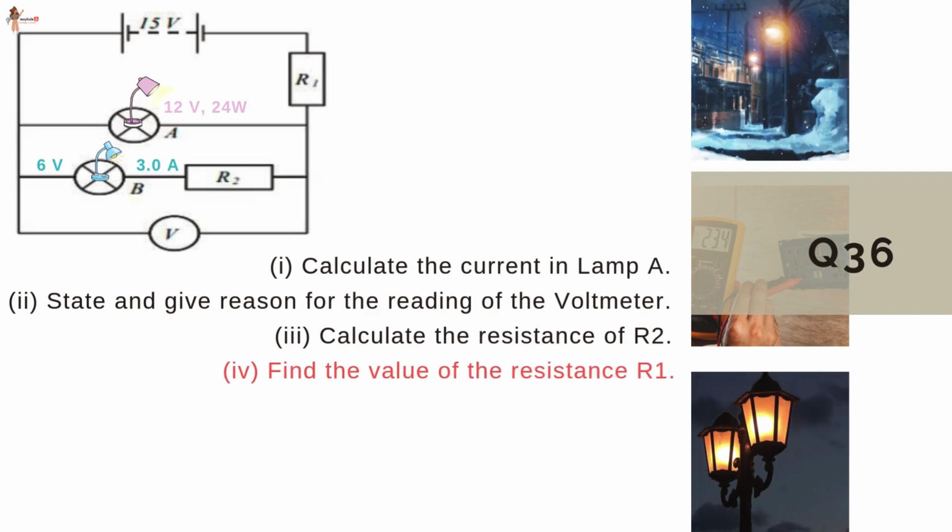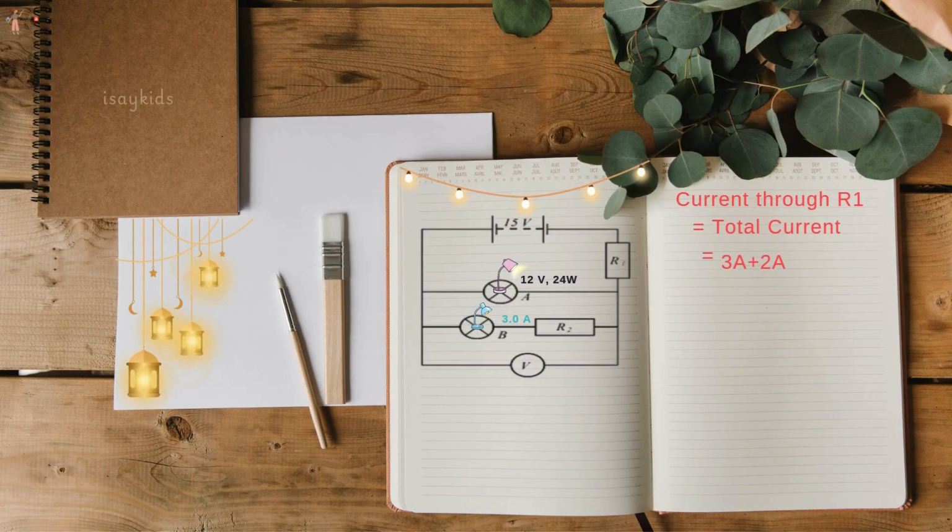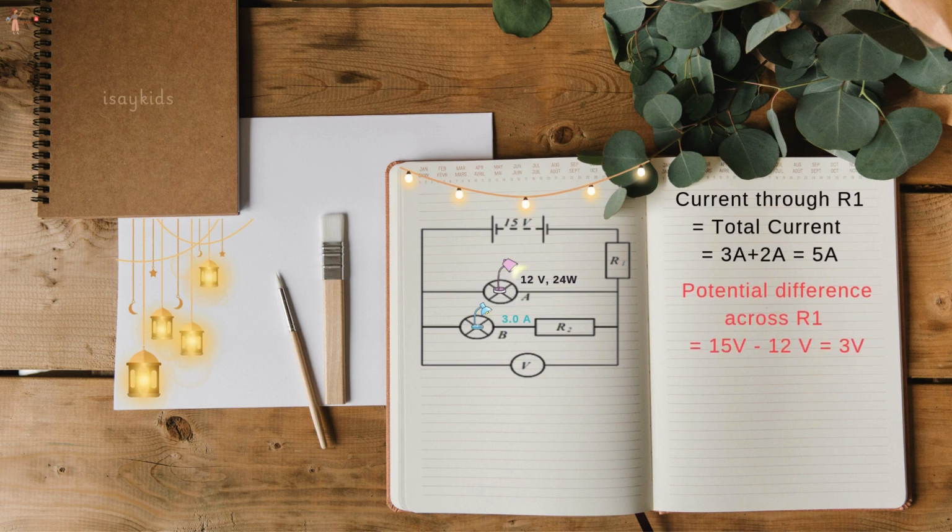And lastly, find the value of the resistance R1. The current through R1 is equal to the total current, that is 3 amperes plus 2 amperes, 5 amperes. The potential difference across R1 would be 3 volts. So R1 would be 0.6 ohms.